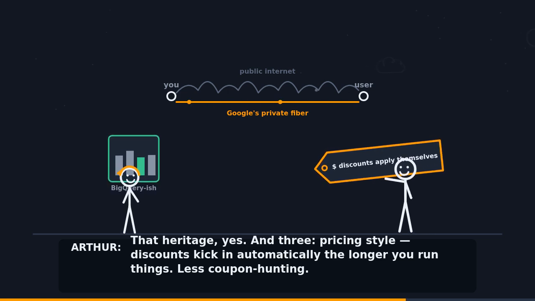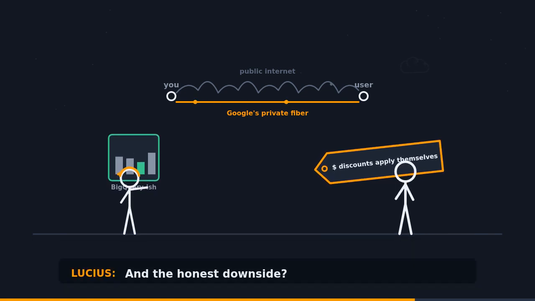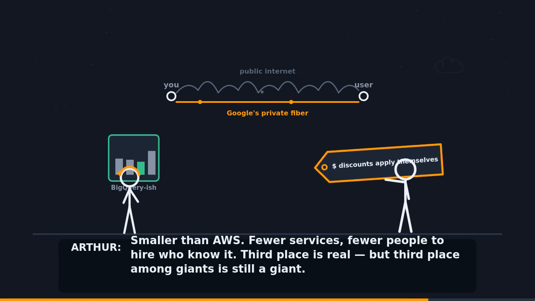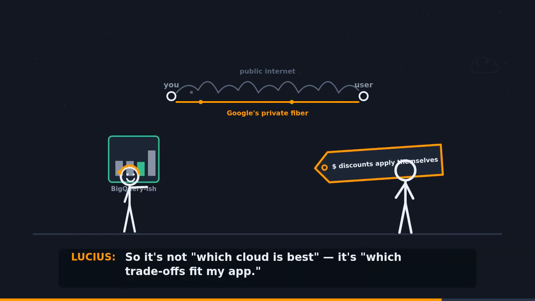Discounts kick in automatically the longer you run things. Less coupon hunting. And the honest downside? Smaller than AWS, fewer services, fewer people to hire who know it. Third place is real, but third place among giants is still a giant. So it's not which cloud is best. It's which trade-offs fit my app.